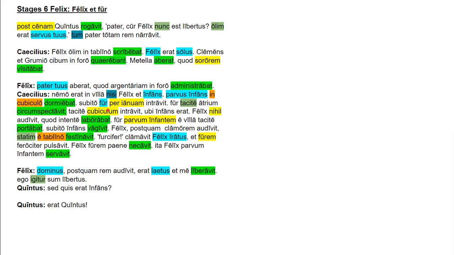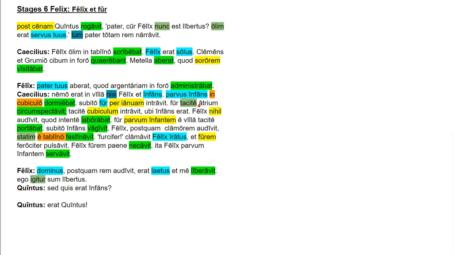Subito fur per ianuam intravit. Subito is an adverb. It means suddenly. Fur is the nominative subject. It's a third declension nominative subject. Per ianuam, and that is an accusative of extent. Per usually takes accusative of extent, so it means through the door. Intravit, perfect tense verb, entered. So suddenly a thief entered through the door.